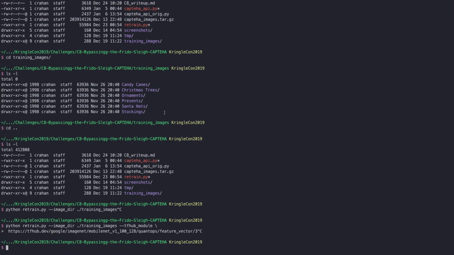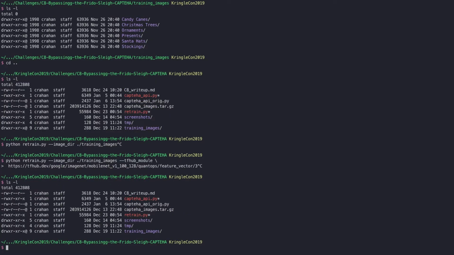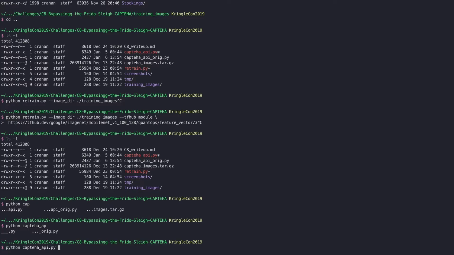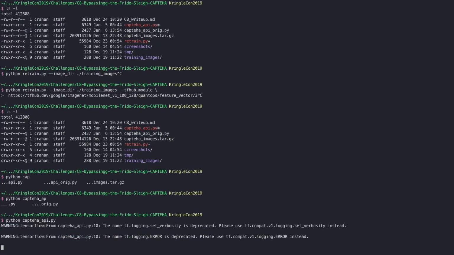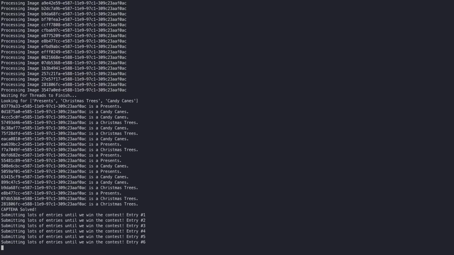So if we run this, let's see if I can get that going. What's my script name? Not retrain, CAPTEHA API. Python CAPTEHA API. Let's do this. Okay. Hopefully it works. So machine learning setup. So it's downloading the images, processing each of the 100 images.